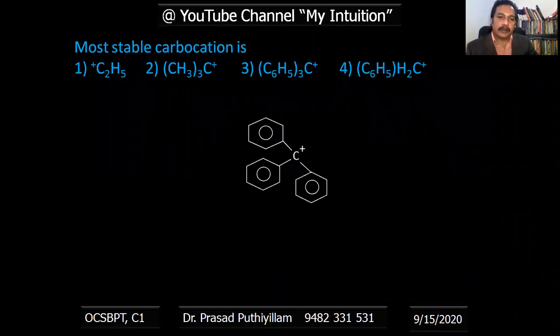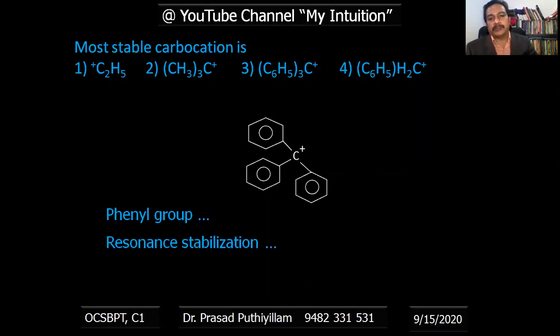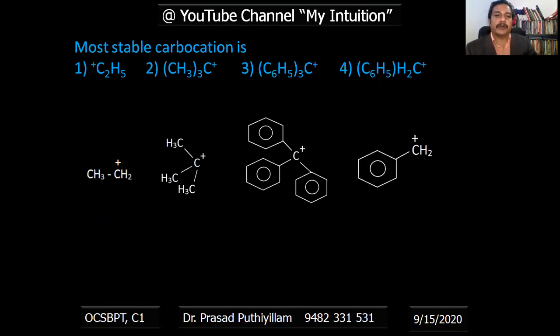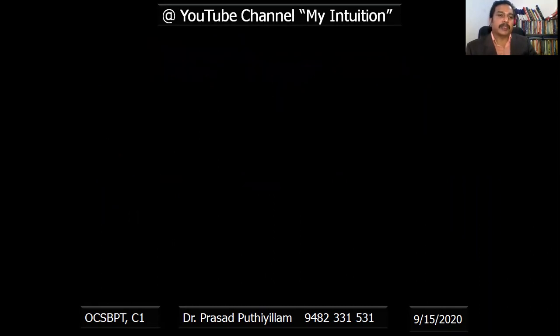Let us see the third option. The third option has got phenyl groups, resonance stabilization is there, and more resonating structures are possible, and it is the most stable. So among these four, the most stable carbocation is (C6H5)3C+.